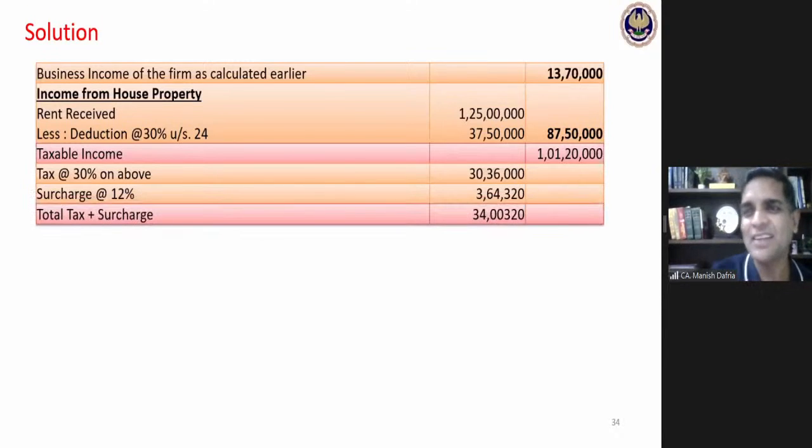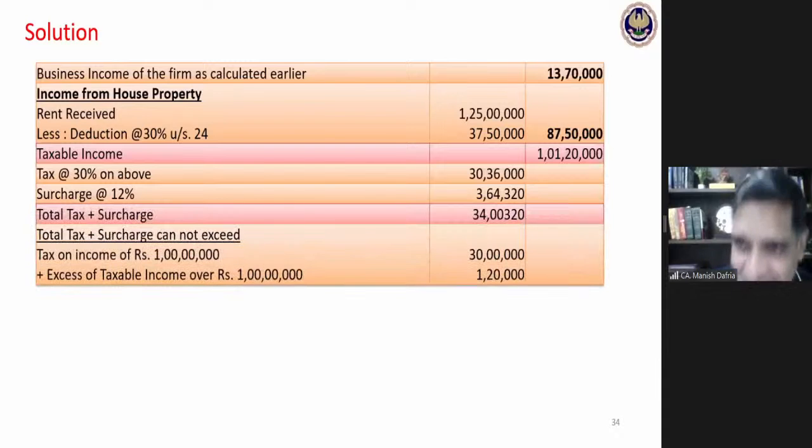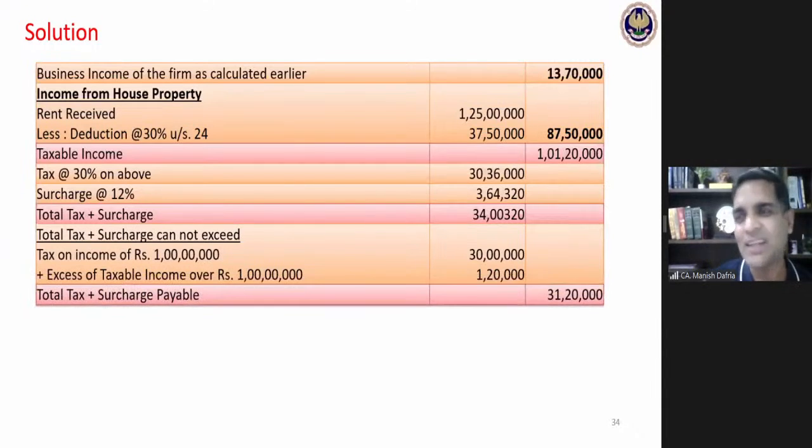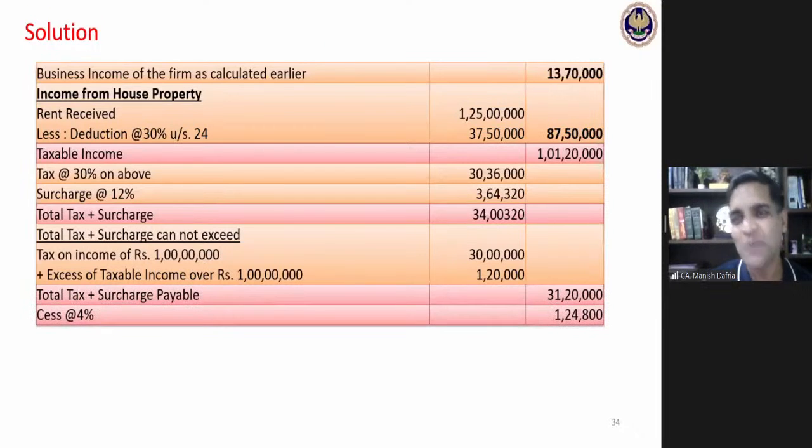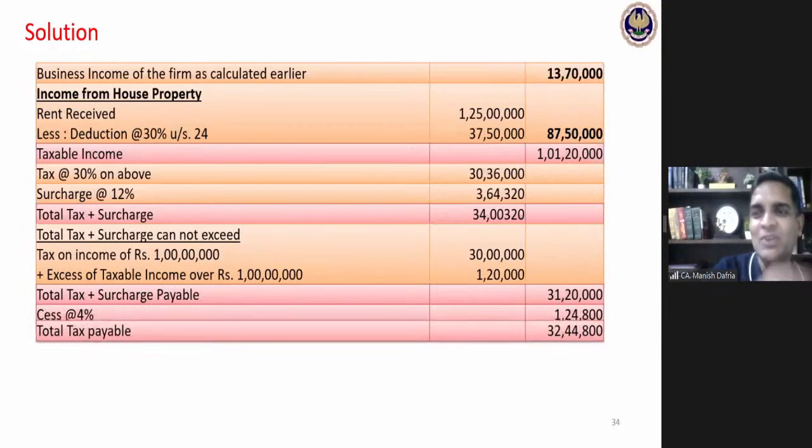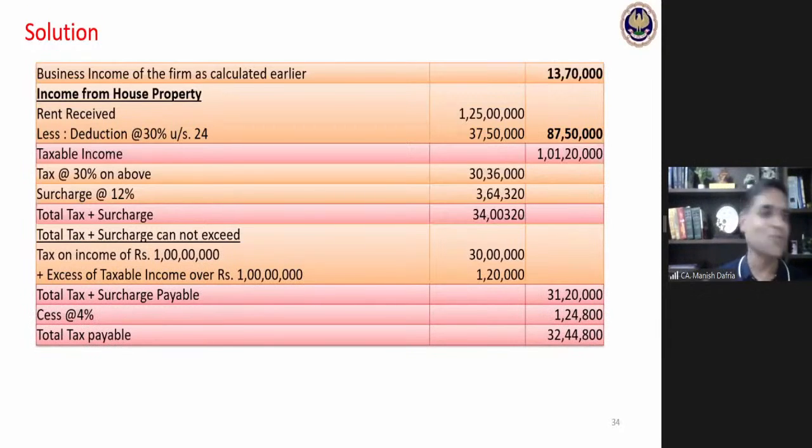But whenever there is a surcharge, there is a marginal relief also. The total tax plus surcharge cannot exceed tax on 1 crore plus my excess income. Tax on 1 crore is 30 lakhs plus excess income is 1,20,000. So my tax plus surcharge would be 31,20,000 only. On that 31,20,000, then cess of 4%, 124,800. The total tax payable would be 32 lakhs 44,800. Ramya from Tiruvananthapuram.